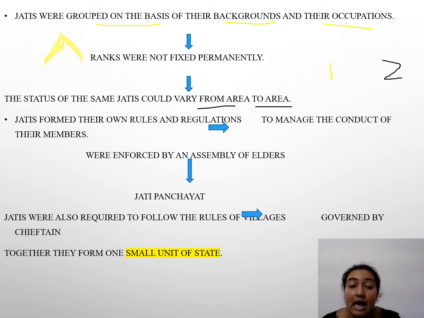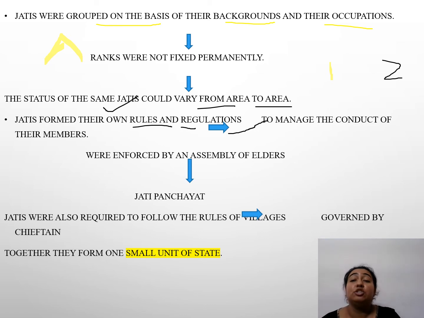Now, if they had different cultures, different rules, different areas, then one jati of one particular area made its own rules and regulations. If I am a jati of this area and my jati's practice won't work in another area, then I am the master over here. I'll make my own rules and regulations.